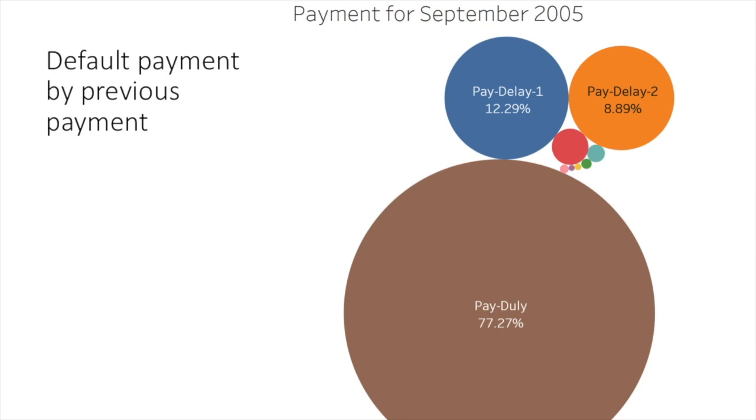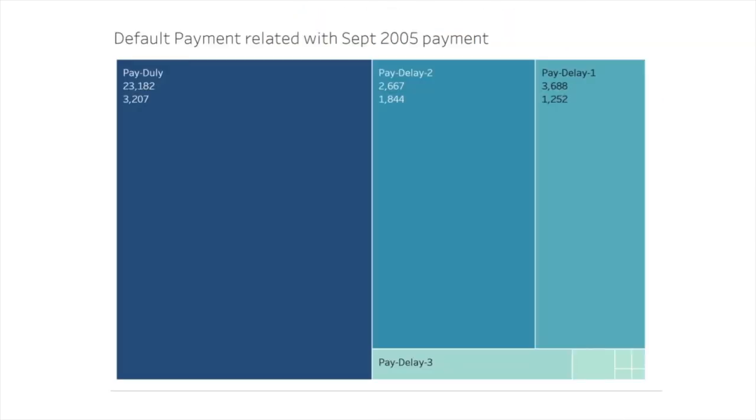For the payment status in September 2005, 77% of people paid duly, 12% paid a month later, and about 9% paid 2 months later. 76% of married people pay on time, and 78% of single people pay on time. More females pay on time compared to males. This is a visualization of what I just previously said.